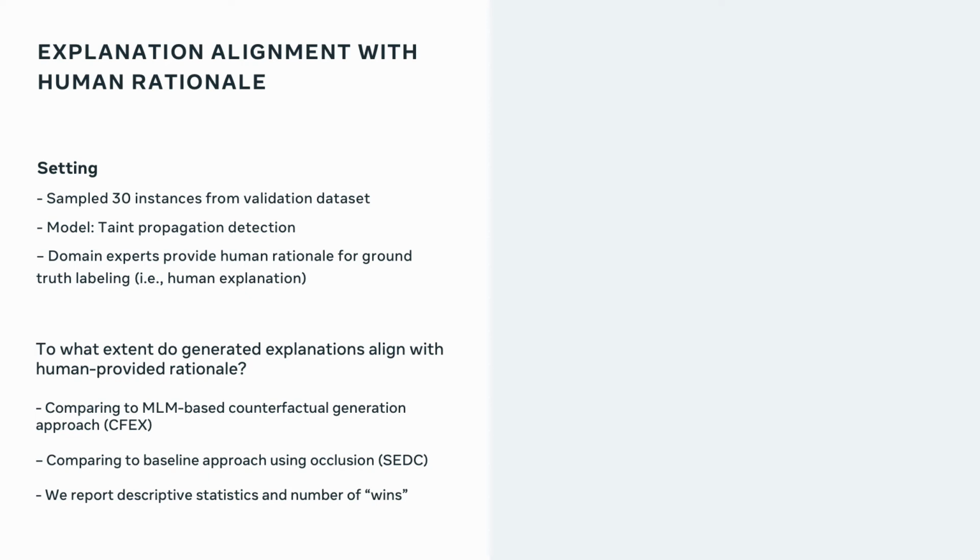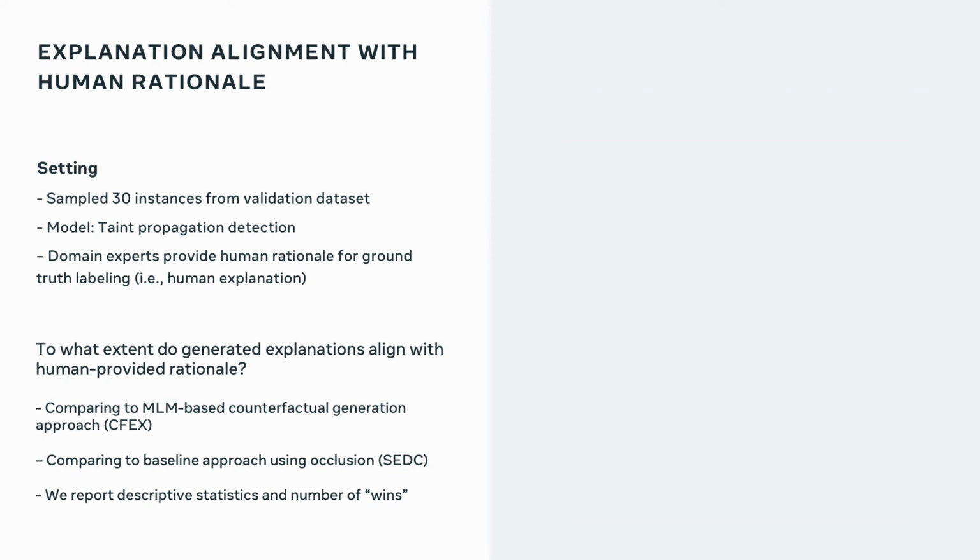What we do here is compare our MLM-based counterfactual generation approach with another approach that uses occlusion, meaning that instead of replacing certain tokens with a natural perturbation, they just occlude the particular token and do not show it in the input. This baseline approach, SEDC, in terms of heuristics of which kind of tokens to perturb, is very similar to what our algorithm is doing.